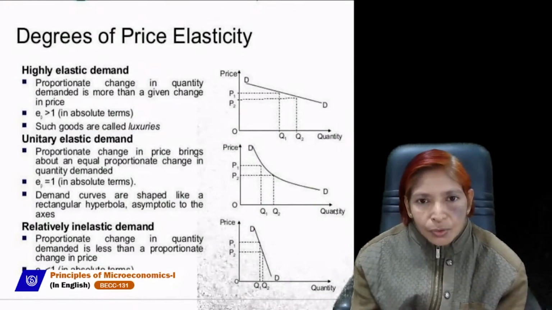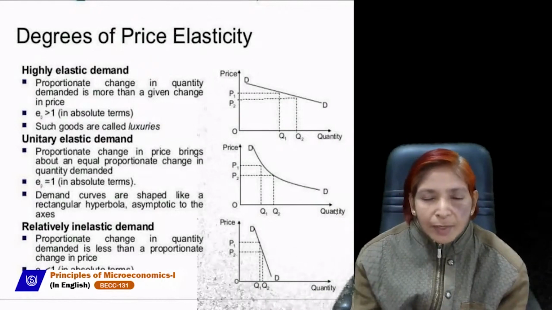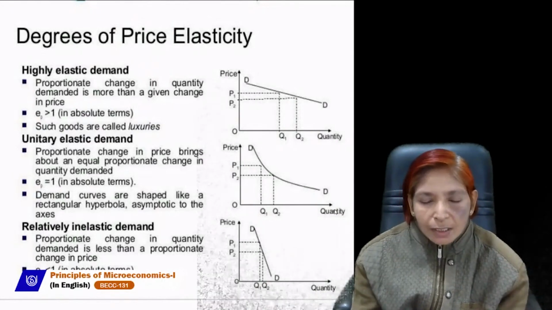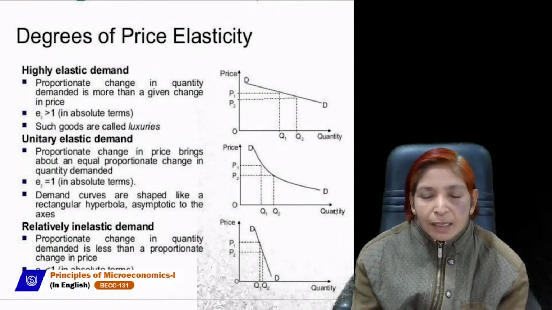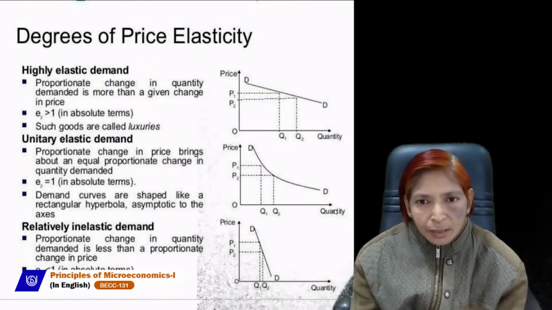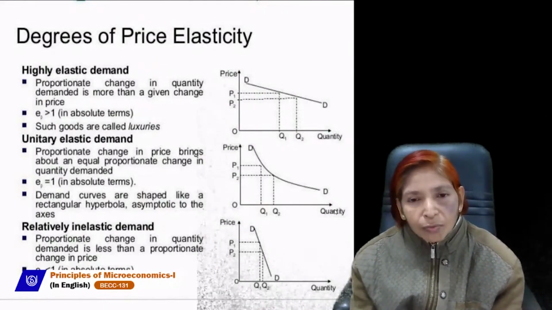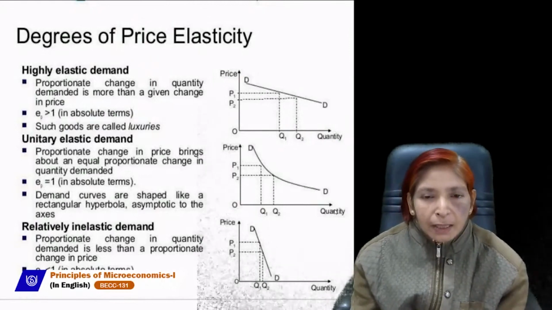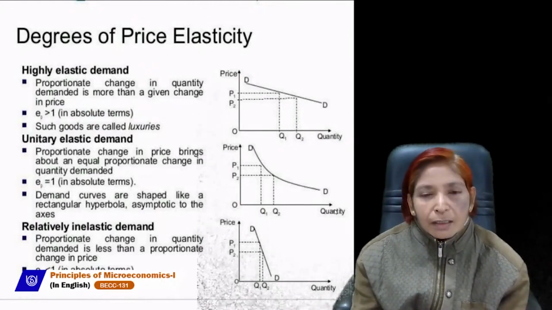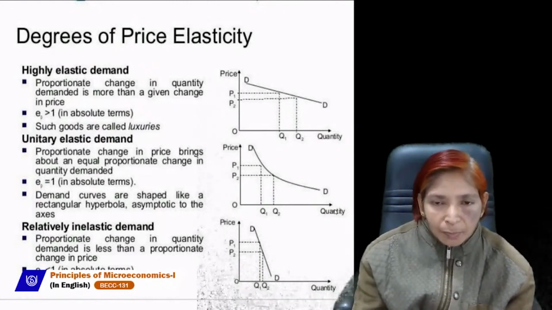The first diagram shows the demand curve is flatter. The demand curve, as you know, is always downward sloping, which shows the inverse relationship between price and quantity demanded. But when demand is highly elastic, the demand curve will be more flat, not steeper.